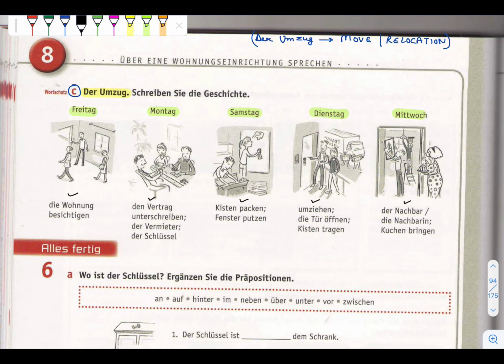Okay, now die Wohnung besichtigen. Besichtigen means to visit, or to look around. Then Vertrag means contract. Unterschreiben means to sign.